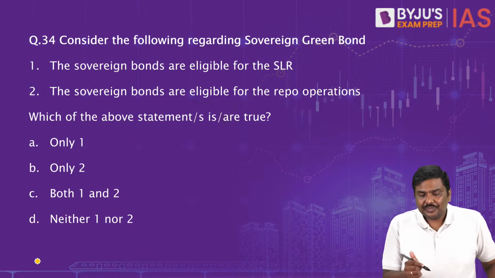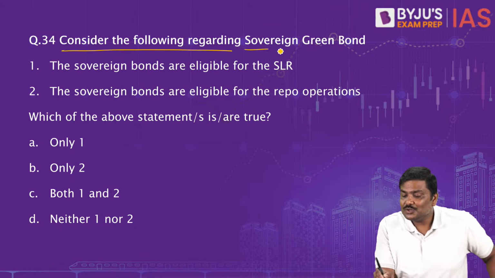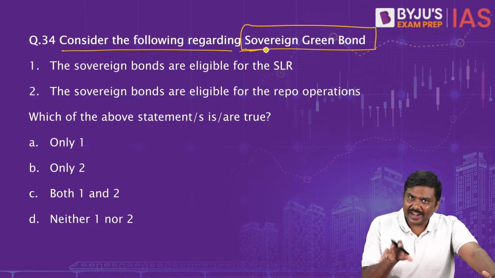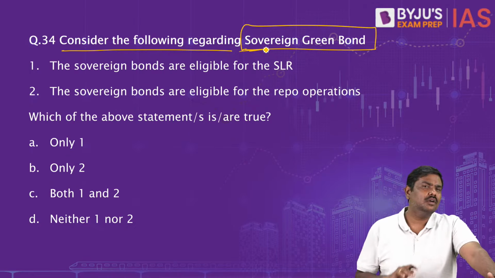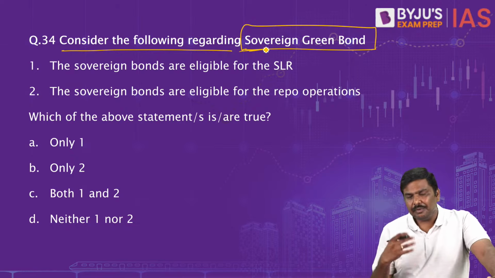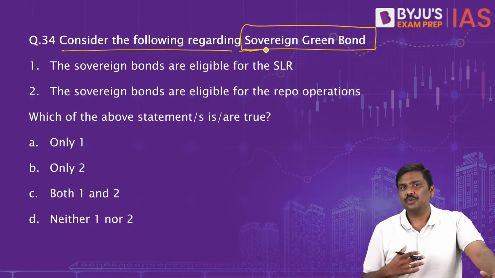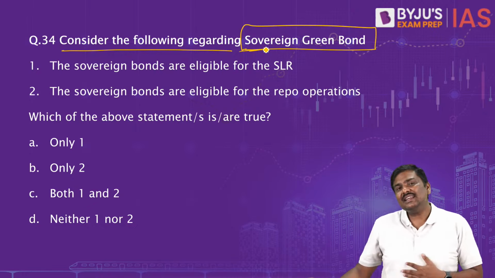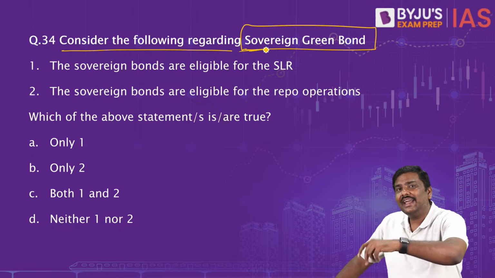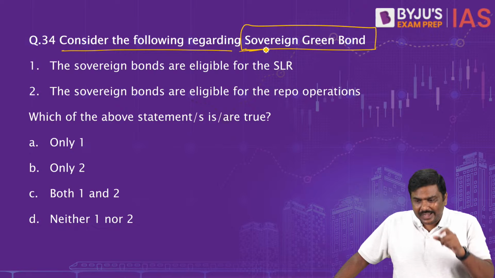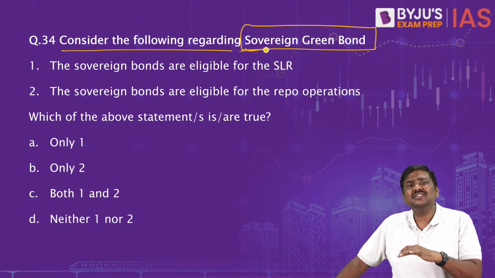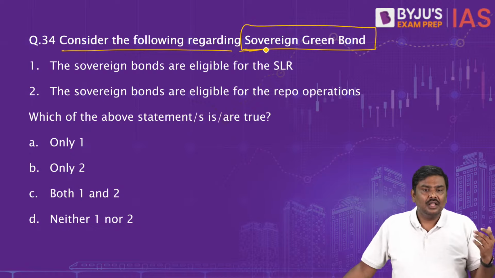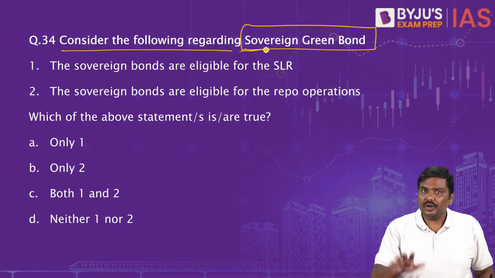Question number 34 now. Consider the following regarding sovereign green bond. Very, very important. If you ask me, this idea of a green bond, especially sovereign green bond, becomes very relevant. And the beauty of the concept is, do not imagine that this is associated only with economics. Can a question on sovereign green bond be asked in the ecology and environment paper? Can it be asked in any other paper? Of course, yes. Can it be asked in essay? Yes. So the argument is simple, the concept is important, understand this.